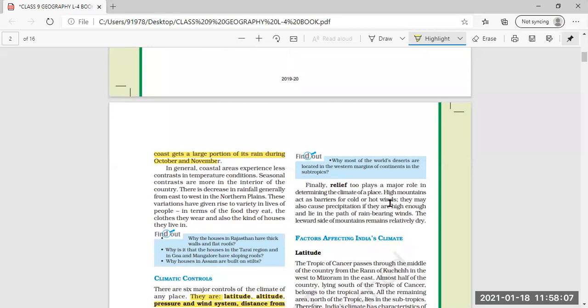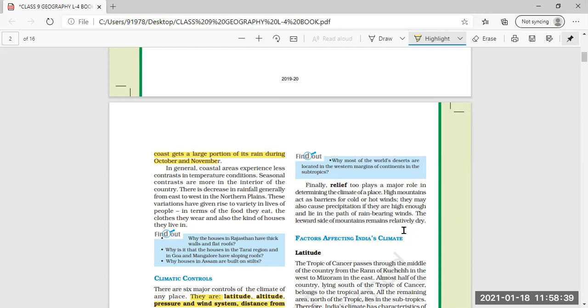Finally, relief also plays a major role in determining the climate of a place. High mountains act as a barrier for cold or hot winds. As you have understood in the previous lesson, the Himalayas act as a barrier for the cold and hot winds. High mountains may also cause precipitation if they are high enough and lie in the path of rain bearing winds.